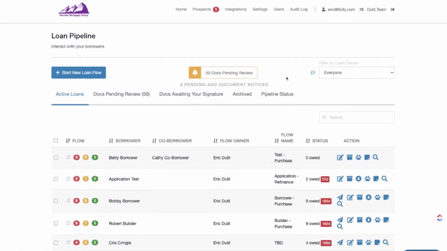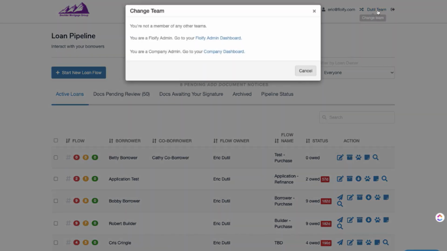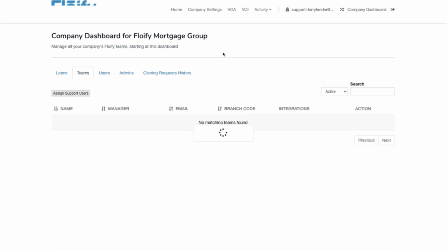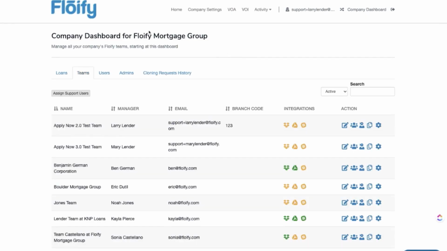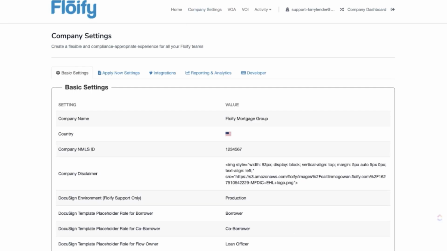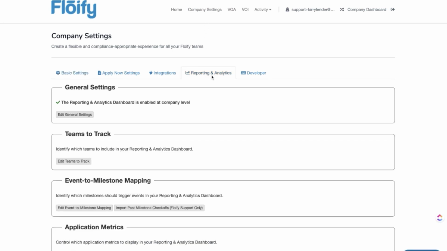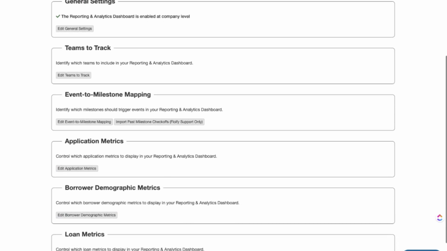Okay, so I'm going to start this from my loan pipeline page. So again, you do have to be a company admin to access this, but if you click on your team name in the top right corner, you're going to see the option for the company dashboard if you are in fact an admin. So go ahead and click company dashboard, and that's going to bring you right there. Now what you want to do is go into your company settings, and you're going to look for reporting and analytics right here. So go ahead and click on that. And this is where you're going to have all of those settings we just covered.